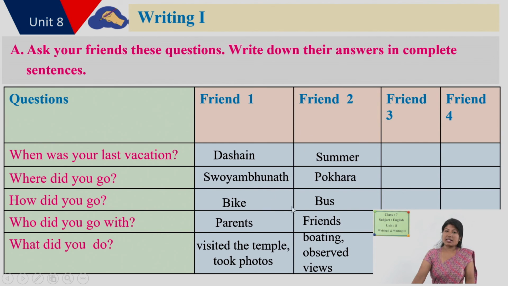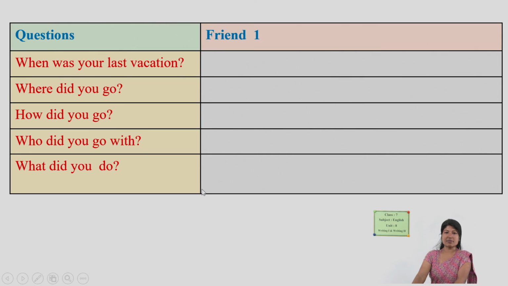After filling up like this with keywords, do the same for your third friend and fourth friend, all 4 friends, so you get these keywords from your friends. And only then you come back and develop a table like this with the same questions you asked your friends. Friend 1, then only you develop those keywords into sentences.